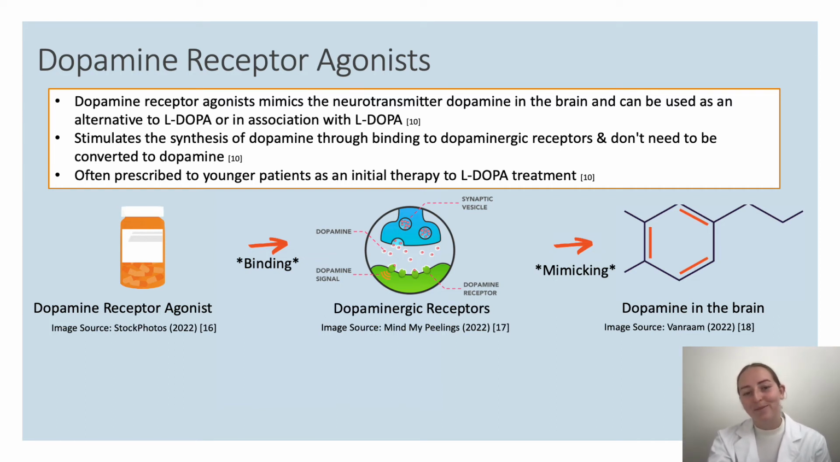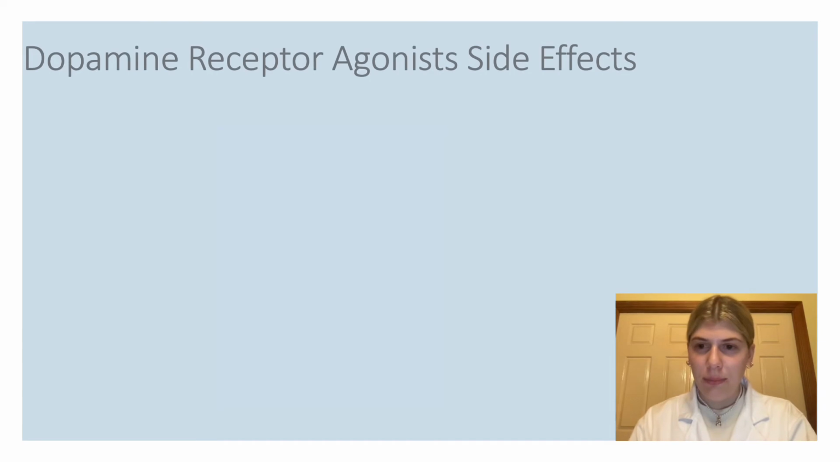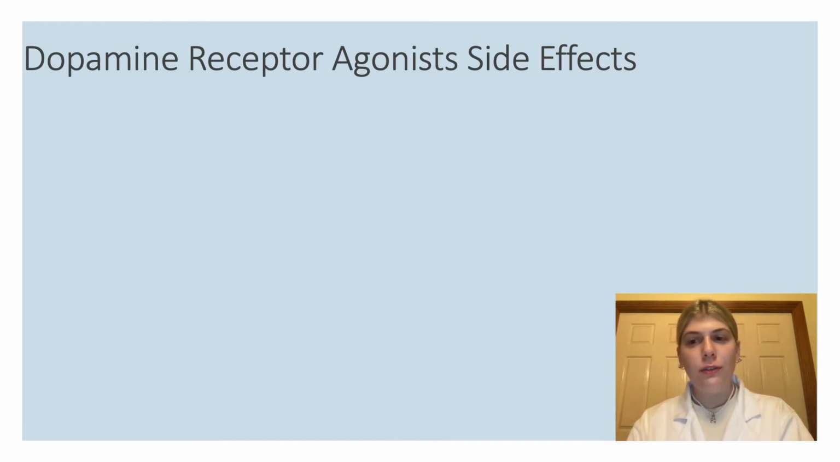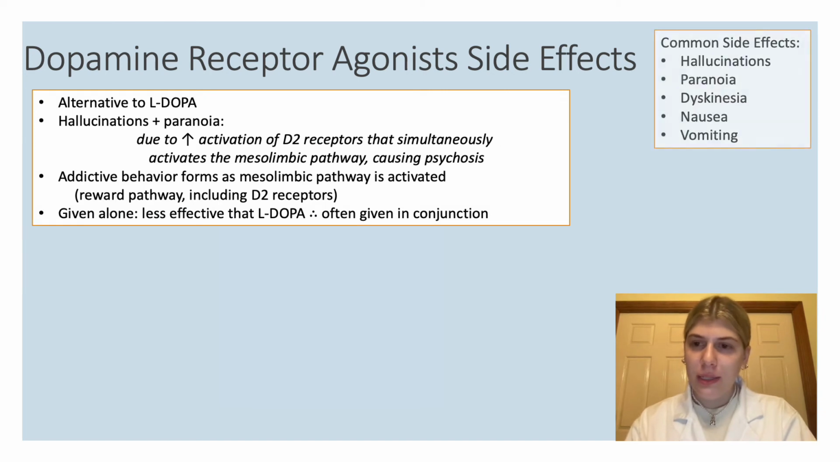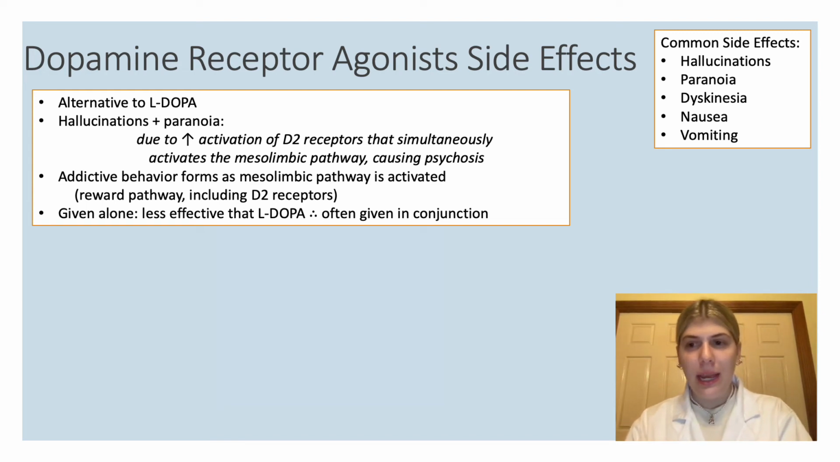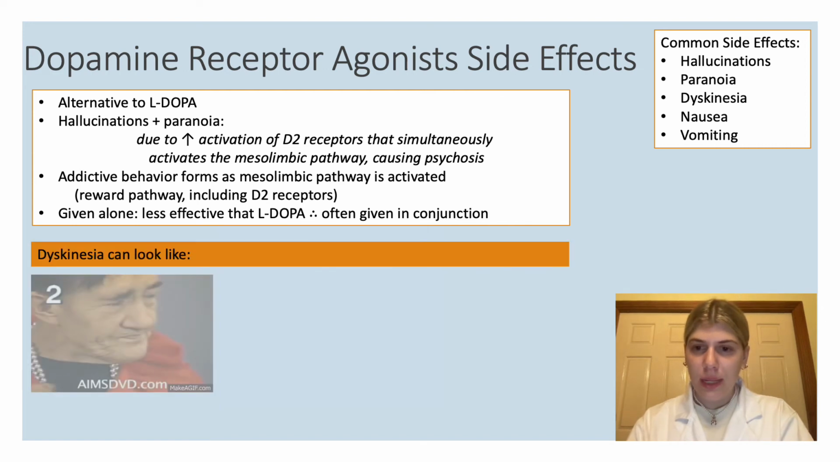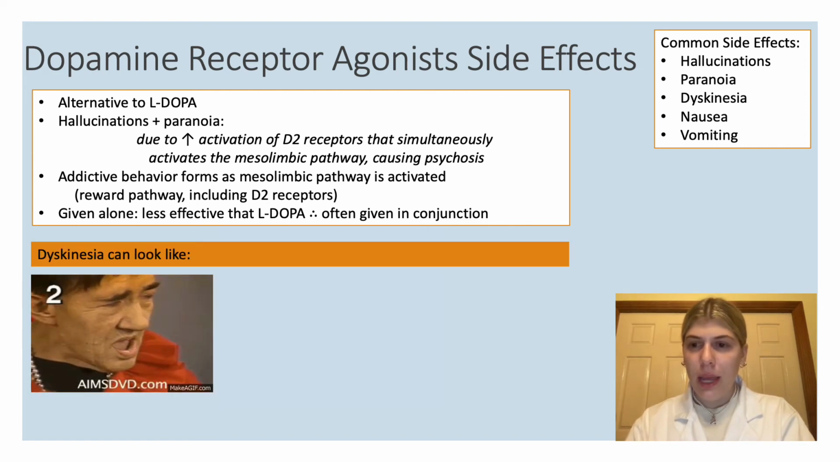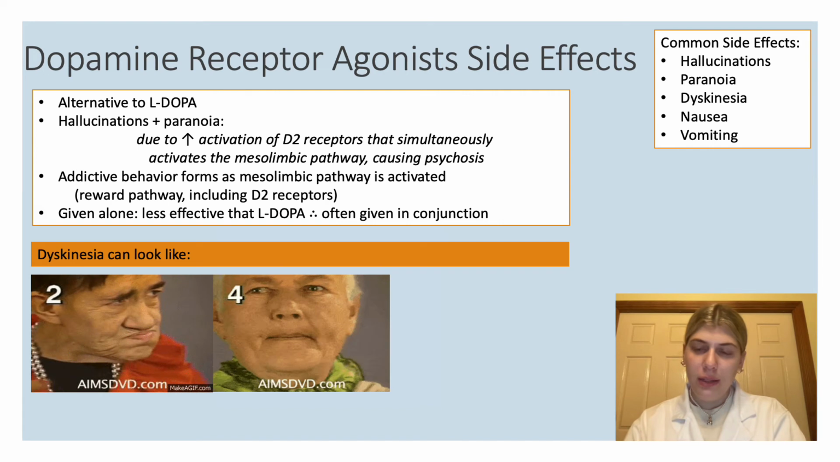Thanks so much for that, Hannah. As mentioned previously, an alternative to L-DOPA are dopamine receptor agonists. Common side effects include hallucinations and paranoia. This is due to the increased activation of D2 receptors that simultaneously activates the mesolimbic pathway, which can again cause psychosis. Dyskinesia, vomiting, and nausea are also common side effects.